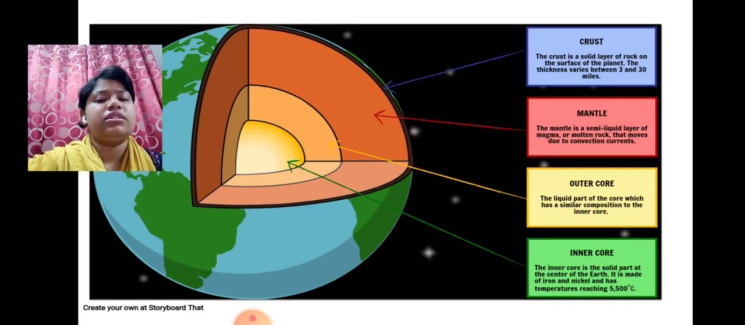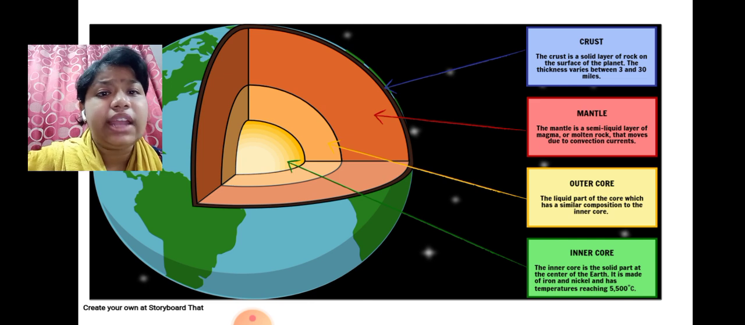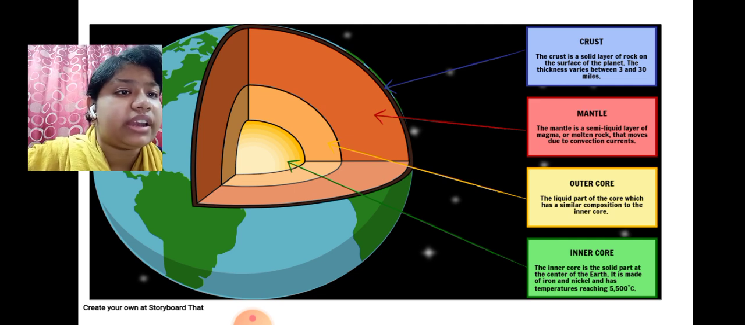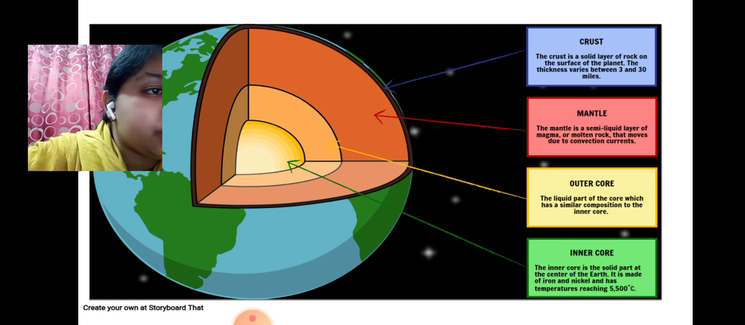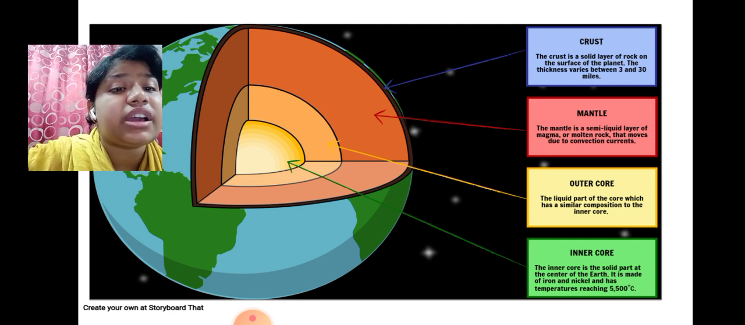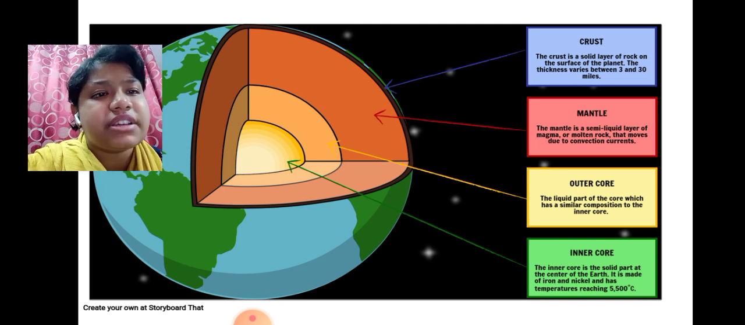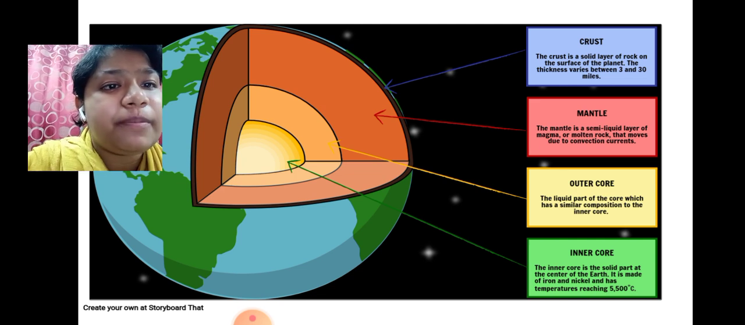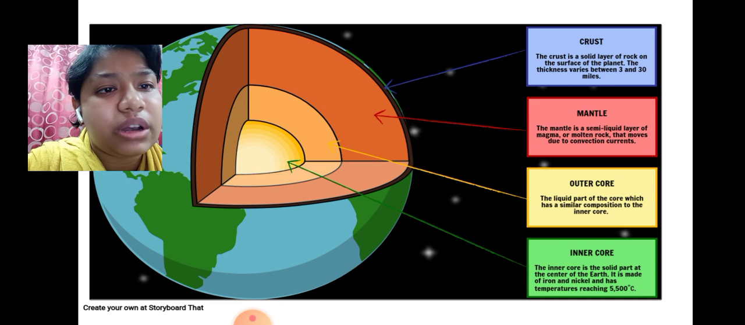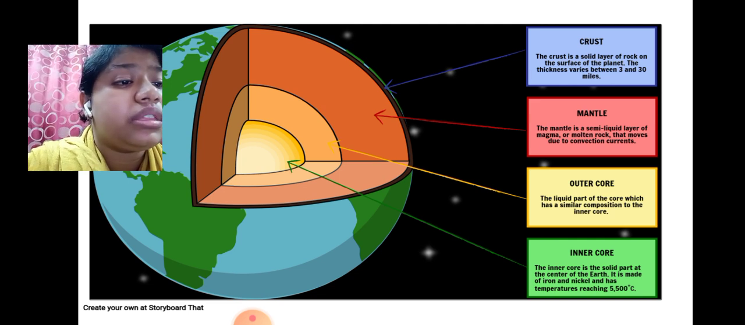Next we'll study the earth's internal parts. First one is crust. The crust is a solid layer of rock on the surface of the planet. The thickness varies between 3 and 30 miles. Next we have mantle. The mantle is a semi-liquid layer of magma or molten rock that moves due to convection currents. You can see the upper part is crust, and then the orange color is mantle, and the little bit yellowish color is outer core, the liquid part of the core which has a similar composition to the inner core.